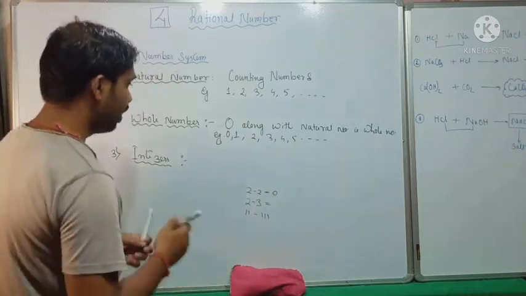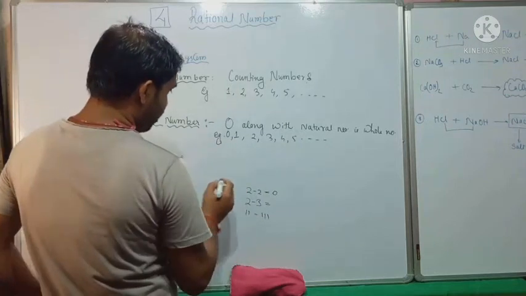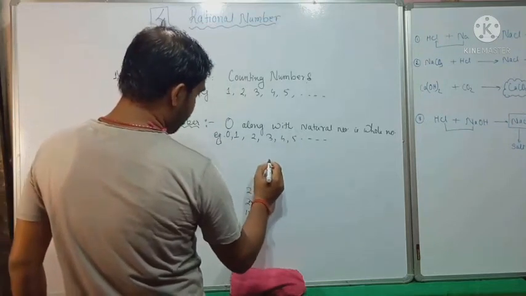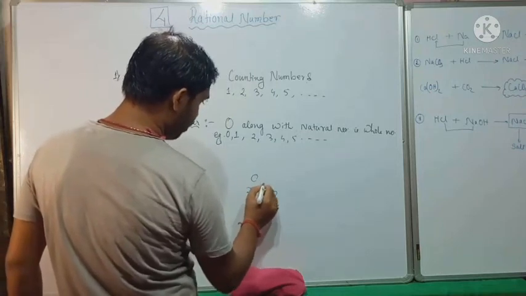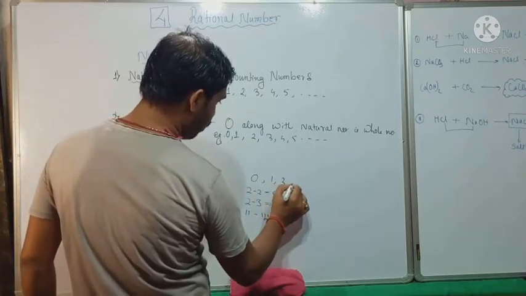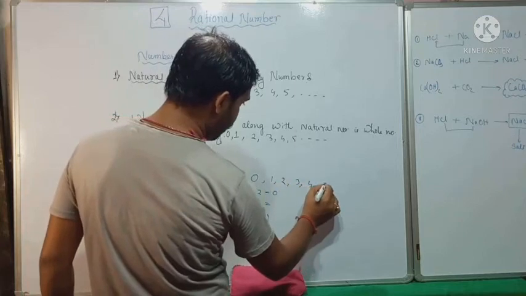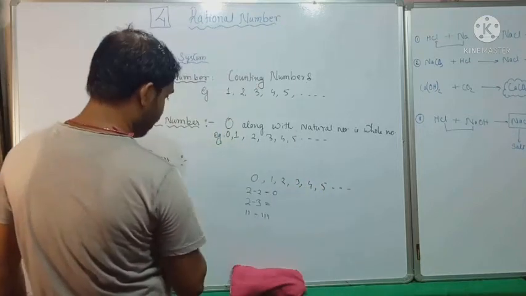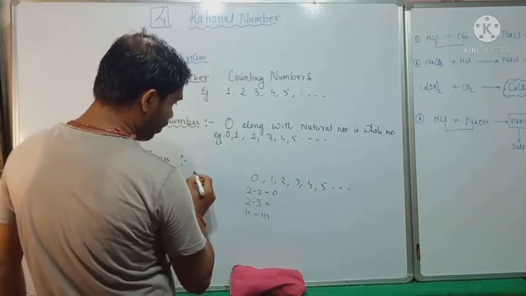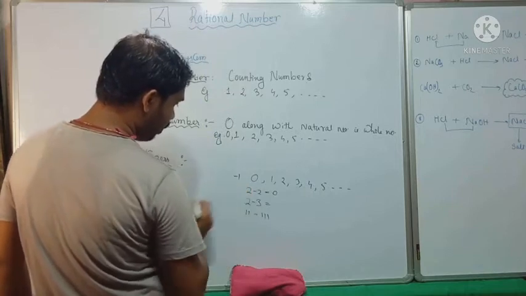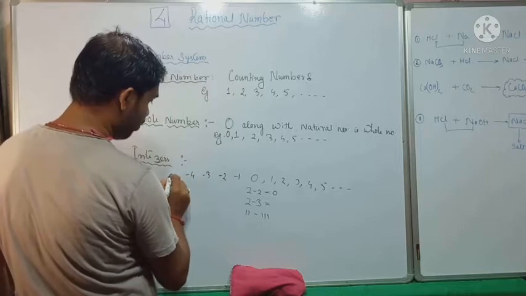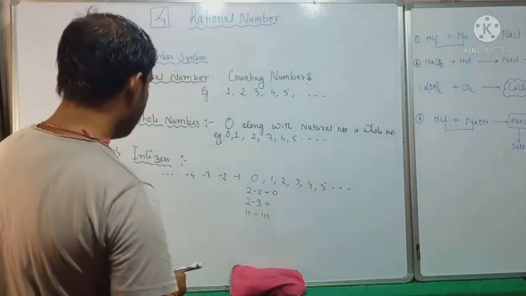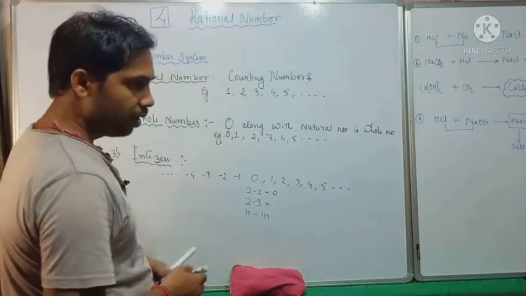Okay, so you see the whole number started from 0, then 1, 2, 3, 4, 5 and so on, and the integers continued on the left hand side with negative signs and so on.